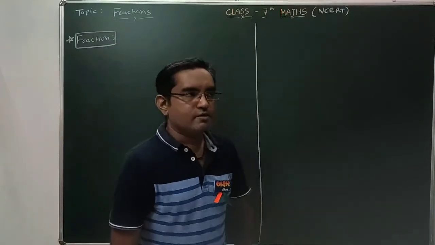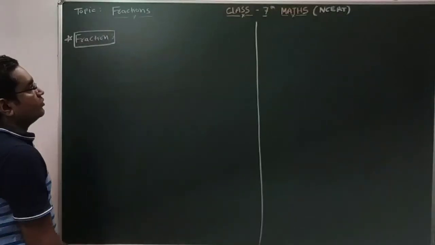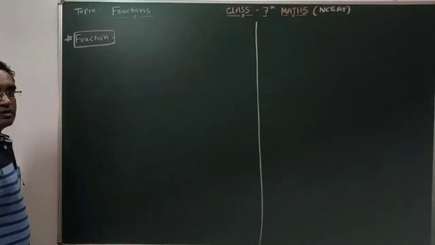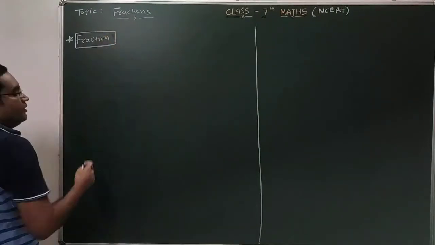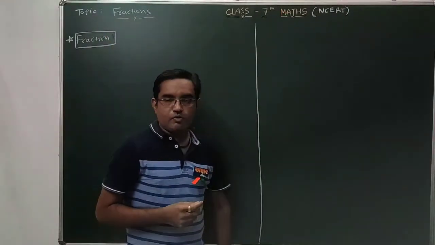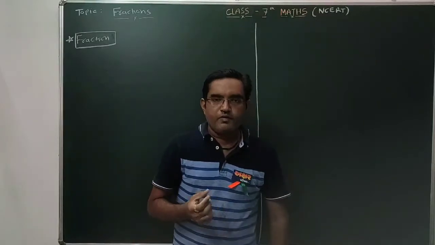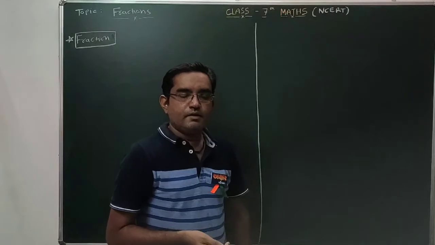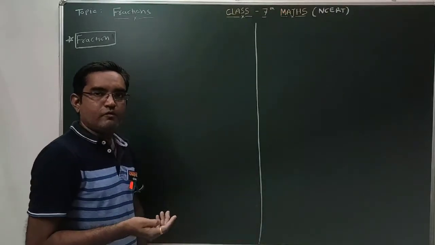Now, today we will discuss fractions of chapter 2 in class 7 mathematics. So here we are going to discuss the fractions. So what is a fraction? In our day-to-day life, we come across so many examples of fractions. For example, if you are eating pizza, there are so many parts in that. So if we are eating half a pizza, that is a part of a fraction.